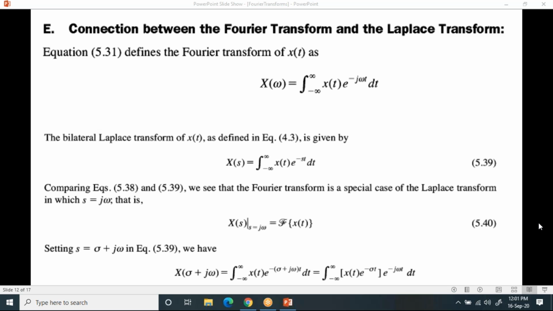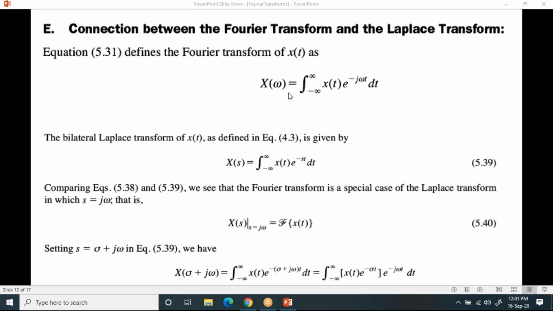You are right, good. In the first equation, you are representing omega. In the second equation, you are representing s. That means the Fourier transform is used to convert the time domain to the omega domain. Omega is nothing but 2 pi f. Since 2 pi is constant, you can convert the time domain to frequency. Whereas in the Laplace transform, you are converting the time domain to the s domain. That is the difference.